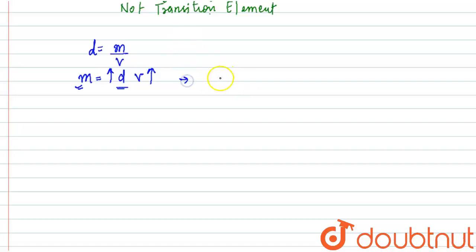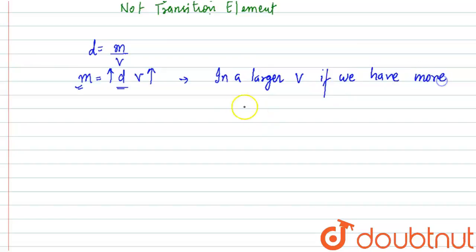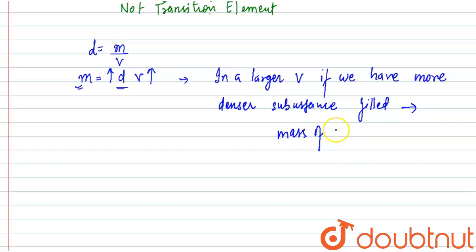Let me just write it down. In a larger volume, if we have a more dense substance filled inside, then we can say that the mass of that particular substance is more.